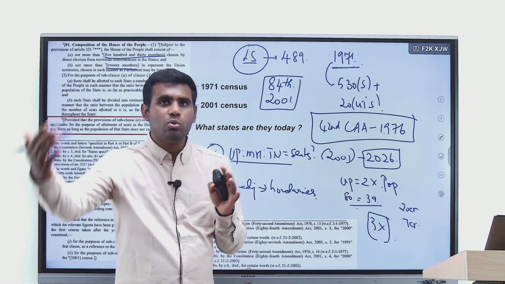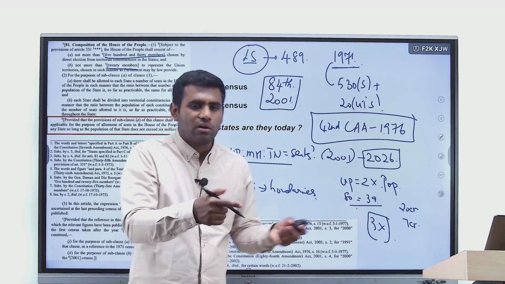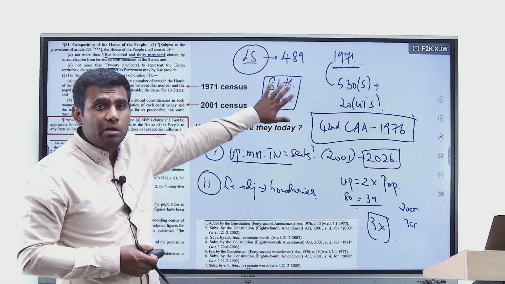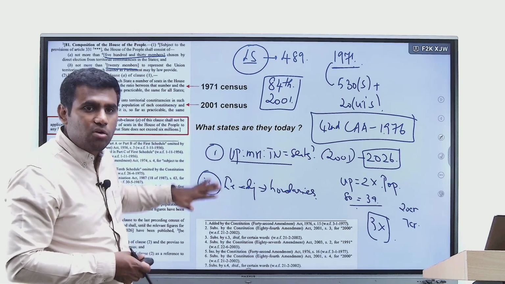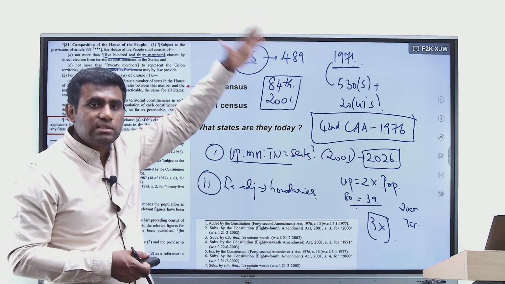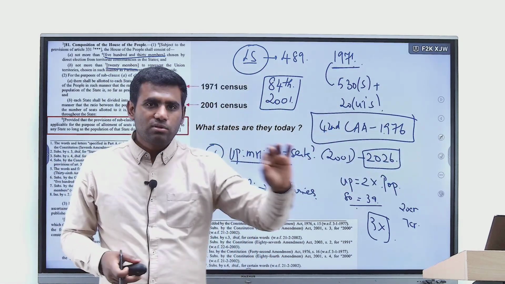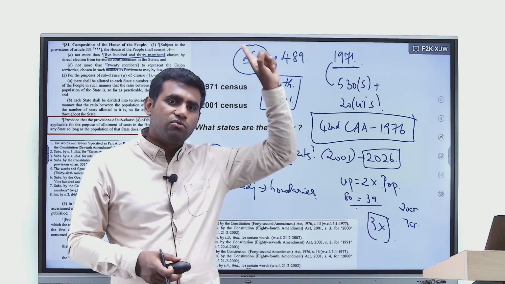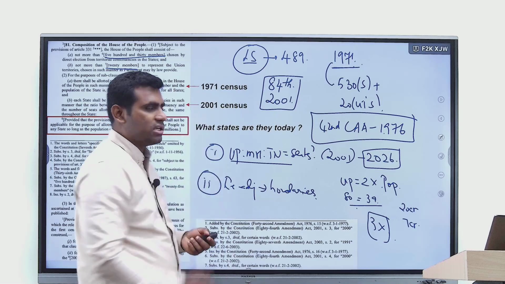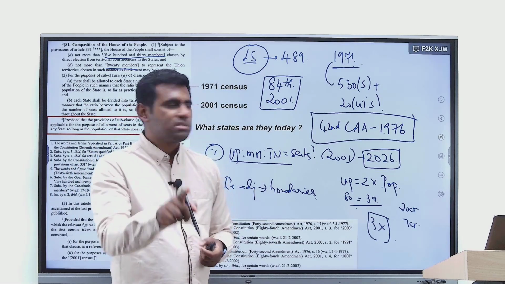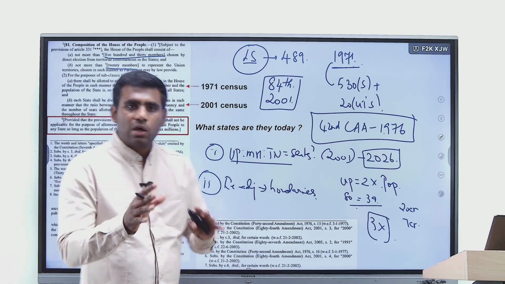So 86 is 2002. So just the year before, 2001, probably it should have been 82, 83, 84, somewhere around that. So that's why the 84th Amendment Act of the year 2001 fixes the same methodology based on the 1971 census estimates for a further period of another 25 more years. So till 2026, it's the census of 1971 which is going to be followed when it comes to the first category of readjustment. Which Amendment Act mandates that? It's the 84th Amendment Act of 2001. Right? Up to this, I hope we are clear.